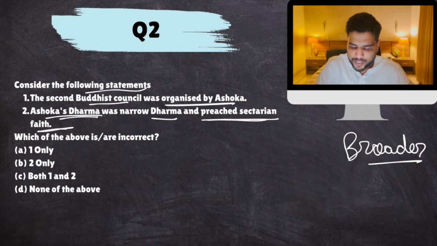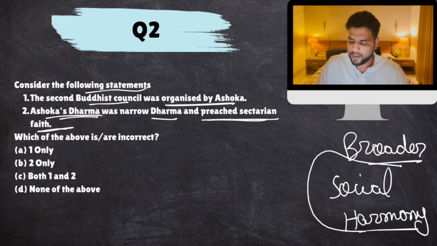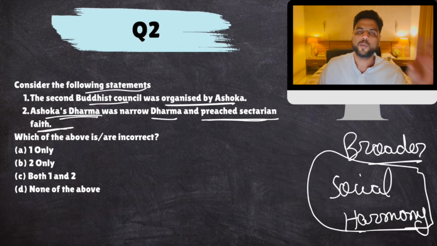He did not preach sectarian faith. In fact, he preached social harmony, because in his kingdom people from different religions were living. If they fought against each other, you could not maintain peace and tranquility in his empire. He even preached that you should respect the monks of all religions. So this is completely false.